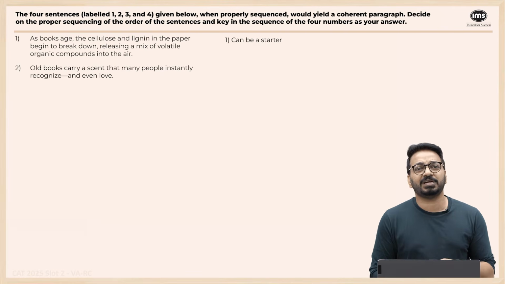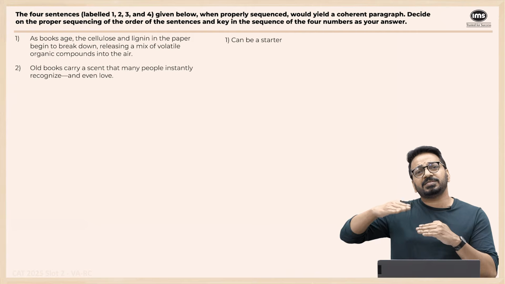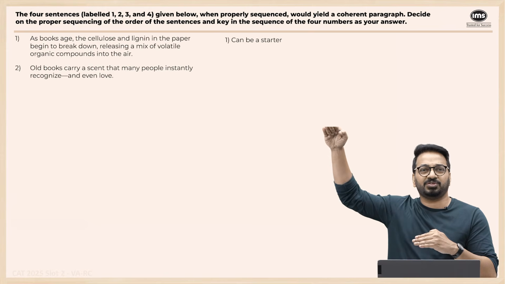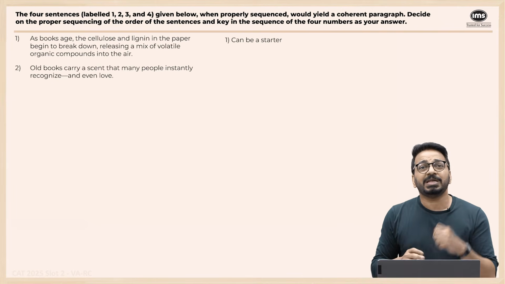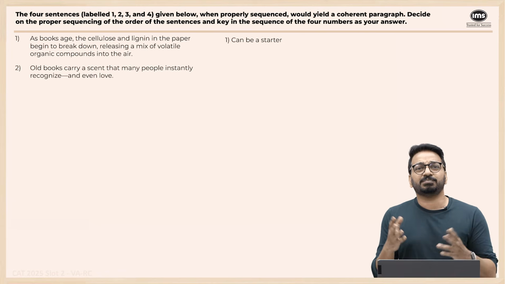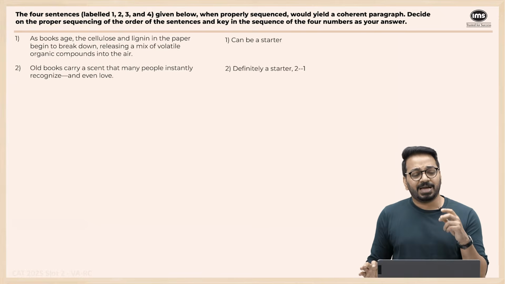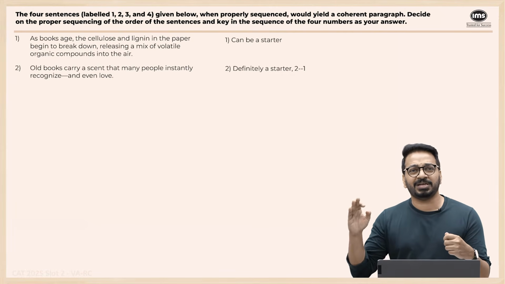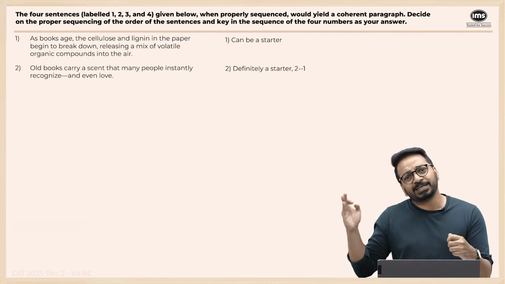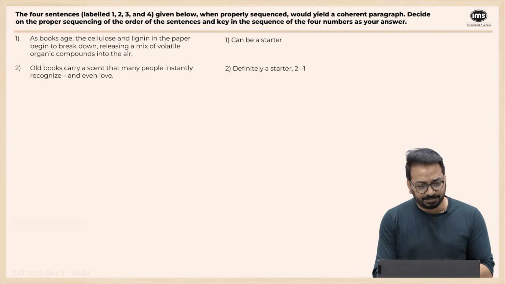Second one is definitely a starter, for the simple reason why. What is the definition of a starter? A starter is something that gives you the most meta level information or the most top level information and not specifics, right? 1 is giving you specifics, but 2 is telling that the smell from books is something that we instantly recognize. So it is definitely a starter, and as they age, these compounds are released. 1 has to follow 2 somewhere. Is it immediately following? No, it has to just follow 2 somewhere, that much we know. So 2-1 is how I'll keep it in my head.